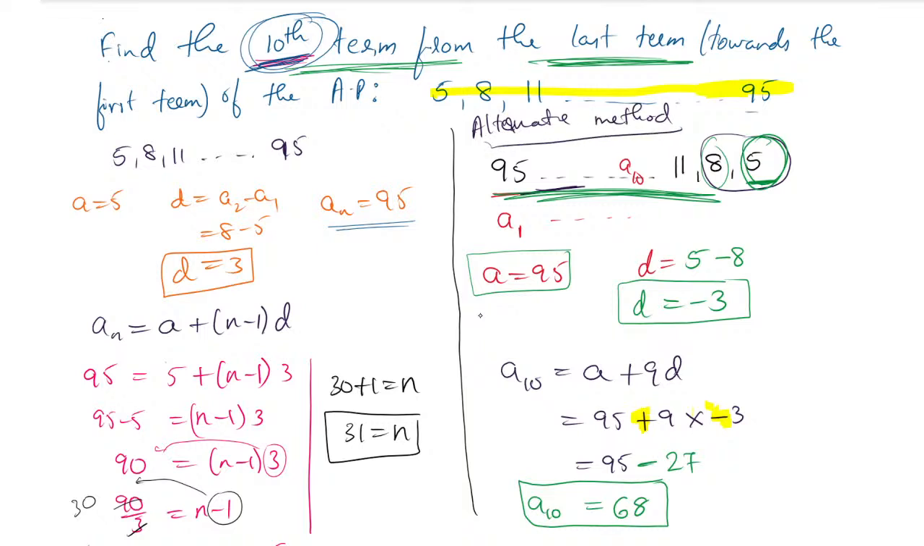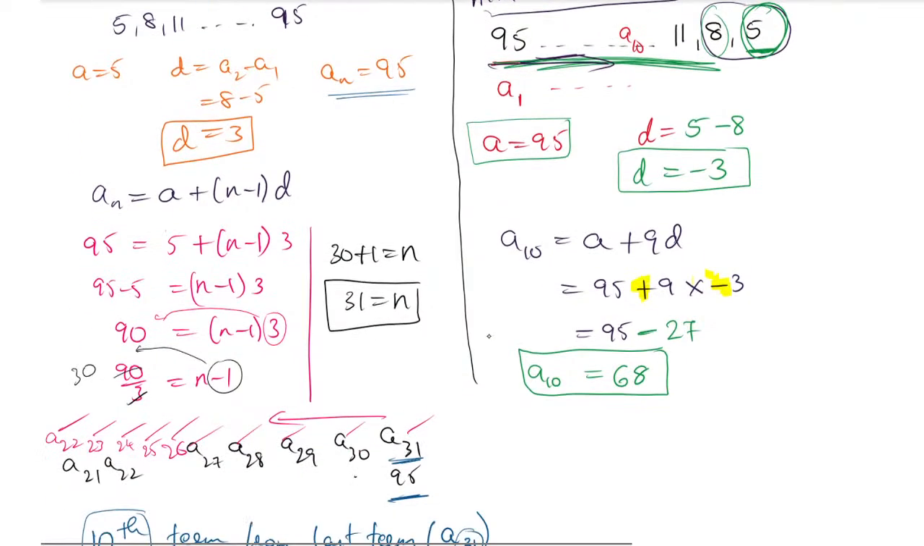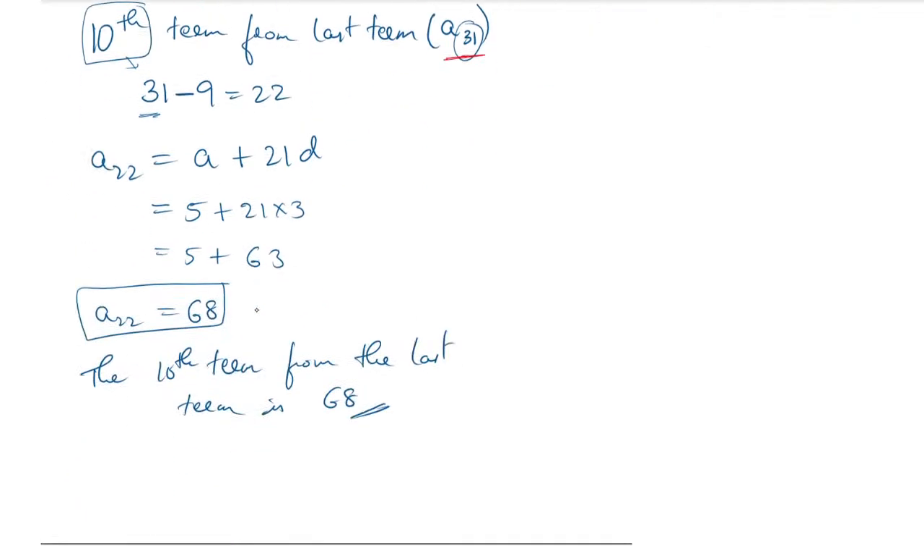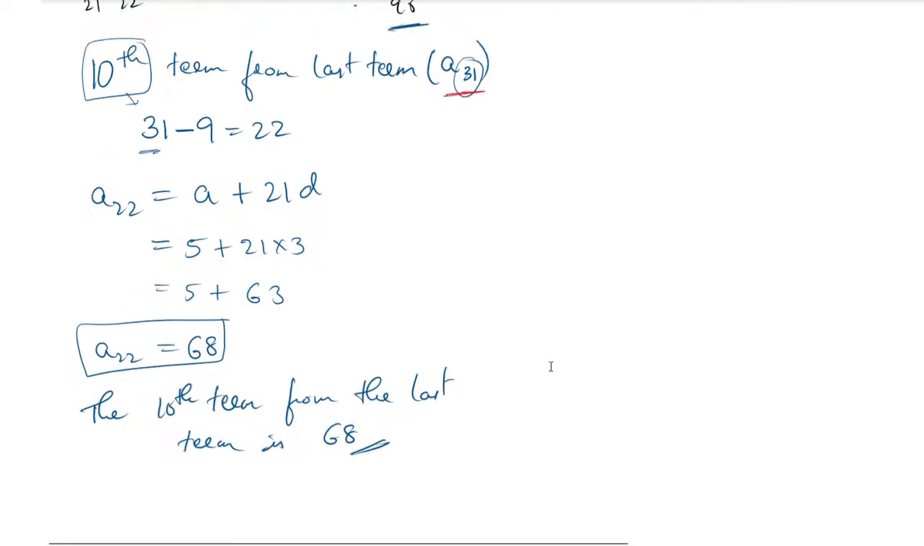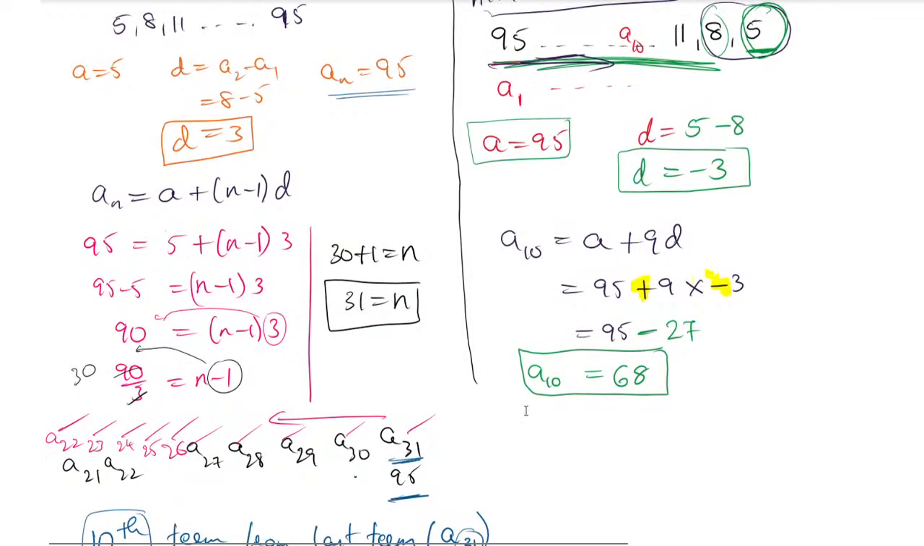If they ask from the last term, make sure that you reverse the whole AP and apply the A and D values, and the 10th term from the last is already reversed, so it is from the front only. You have to find the 10th term, and this is your answer. And the last sentence is very important. The same sentence that I have written here, you also have to copy it. That is, the 10th term of the given AP from the last term is 68. So you have to write that down here.